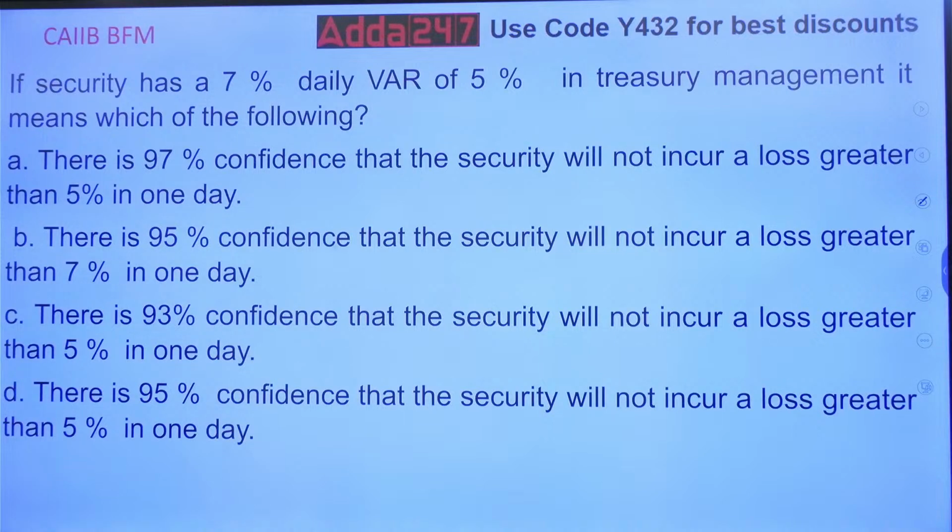There is a 95% confidence that the security will not incur a loss of 7%. There is a 93% confidence that the security will not incur a loss greater than 5% in one day. There is a 95% confidence that the security will not incur a loss greater than 5% in one day. So which one of them is correct?